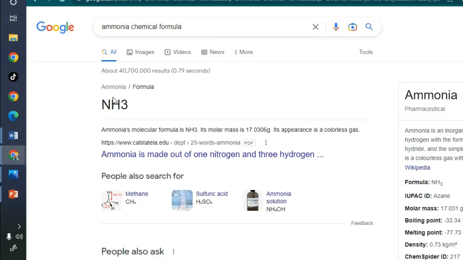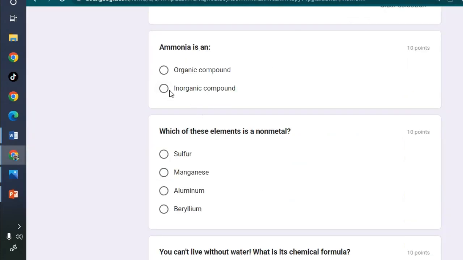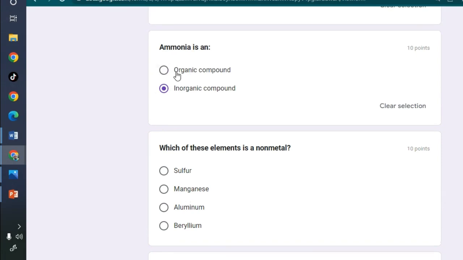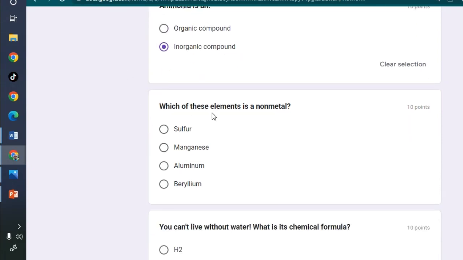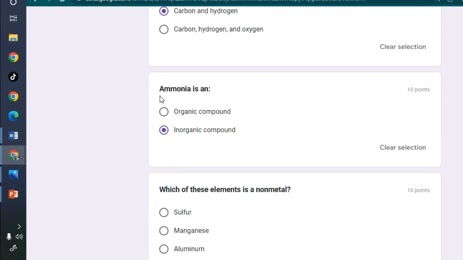Although it sounds like it is an organic compound, it is not. So it is inorganic because it is not an organic compound. Further, although ammonia is released from decomposing living organisms, it is not an organic compound because it does not have the C, the carbon.